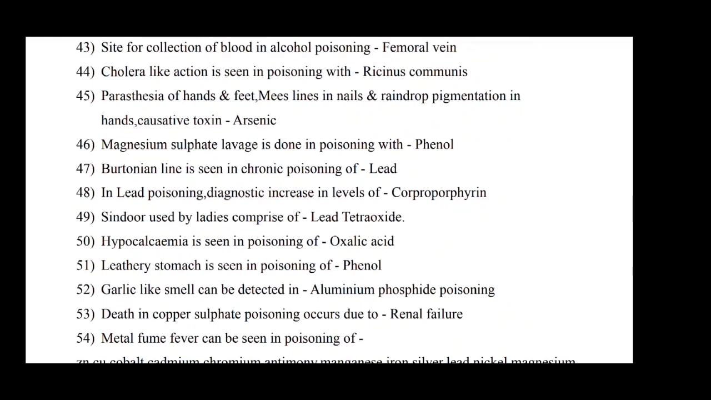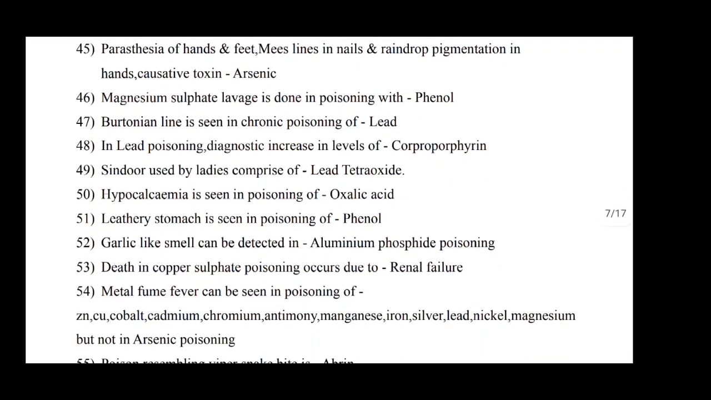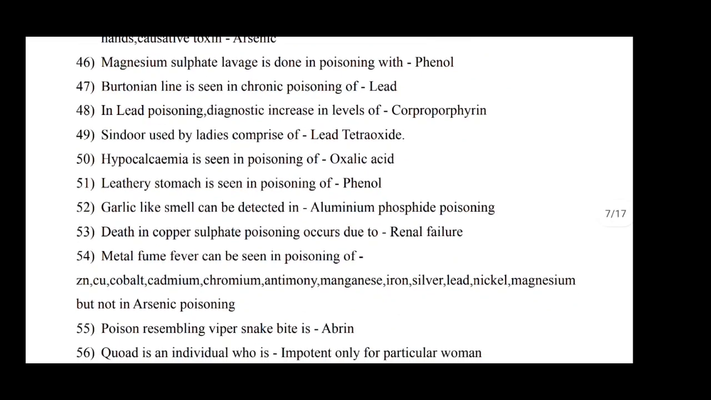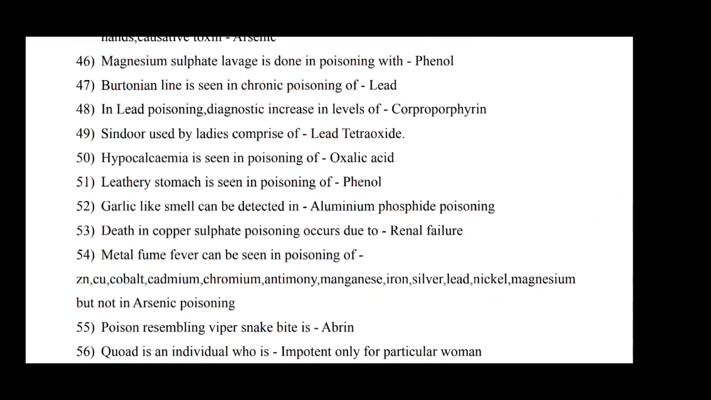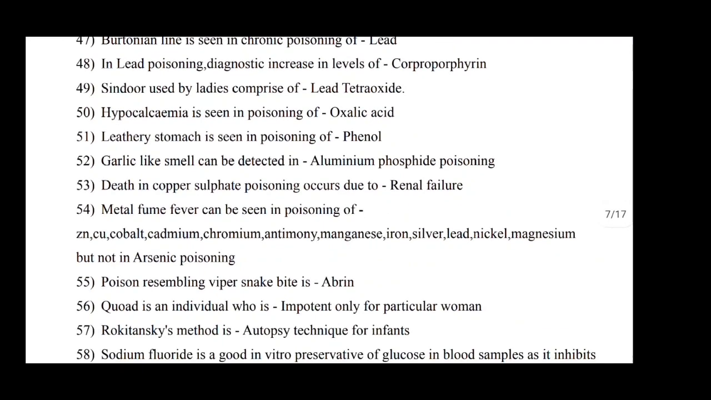Cholera-like action is seen in poisoning with Ricinus communis. Paresthesia of hands and feet, Mees lines in nails and raindrop pigmentation in hand: causative agent is arsenic. Magnesium sulfate lavage is done in poisoning with phenol. Burtonian line is seen in chronic poisoning of lead. In lead poisoning, diagnostic increase of level of... Sindoor used by ladies is composed of lead tetroxide.